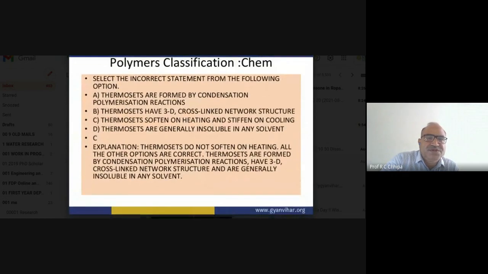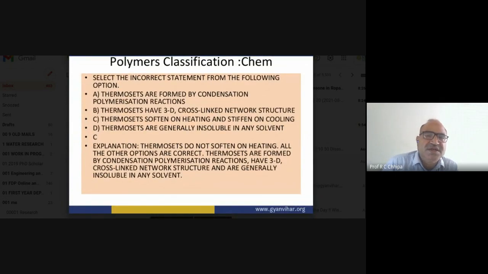Now one more question. Select the incorrect statement from the following. The first one: thermosets are formed by condensation. The second: thermosets have a 3D cross-linked network structure. Thermosets soften on heating and stiffen on cooling. Thermosets are generally insoluble in any of the solvents.